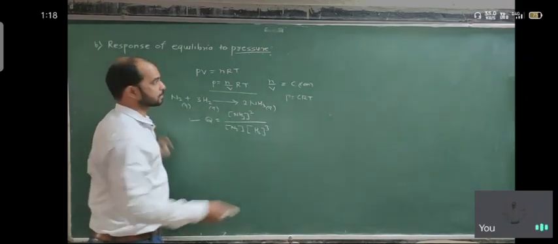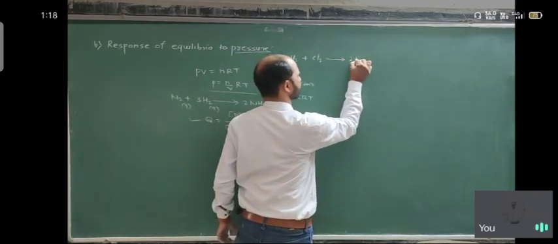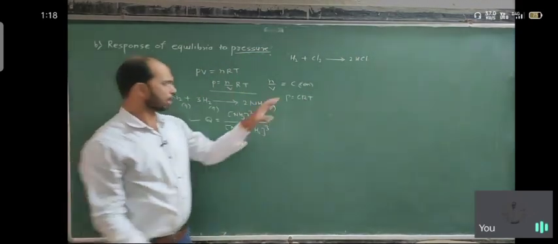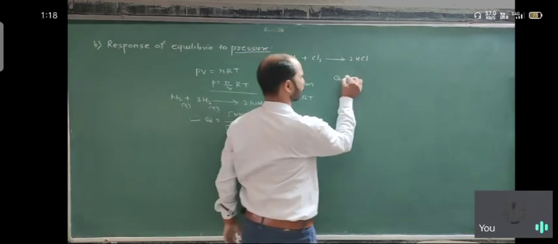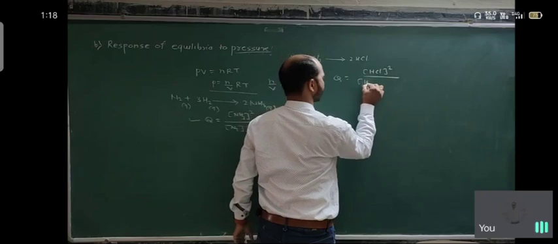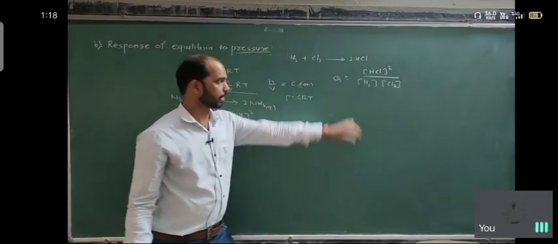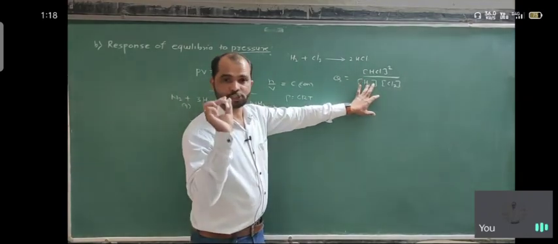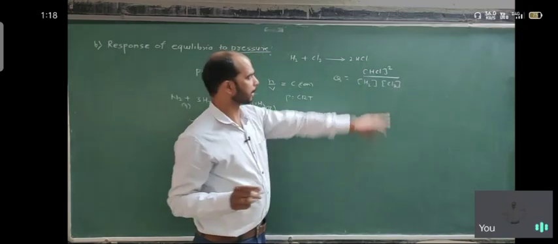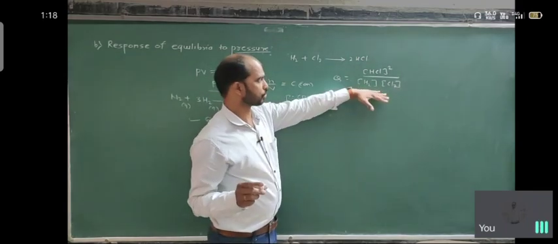suppose H2 plus Cl2 gives 2HCl. So how do we write Q? Q is equal to [HCl]^2 upon [H2][Cl2]. Okay, so here in the denominator, H2 has one component, Cl2 has one component, total 2 moles, and in the numerator HCl has 2 molecules. So here also 2, here also 2.